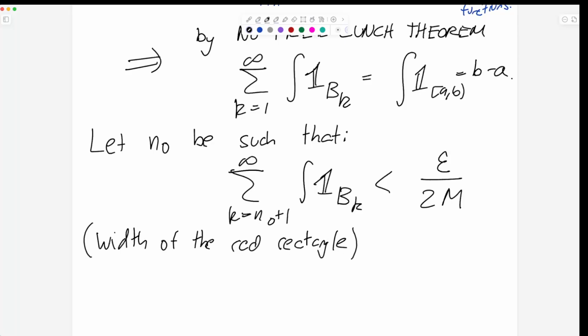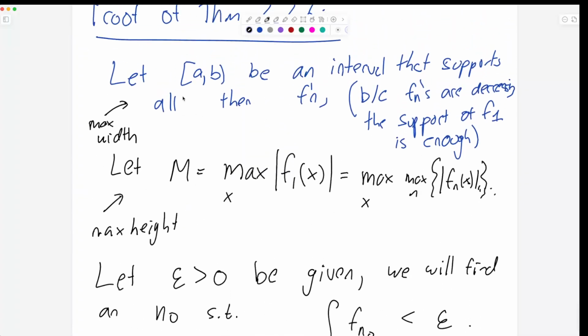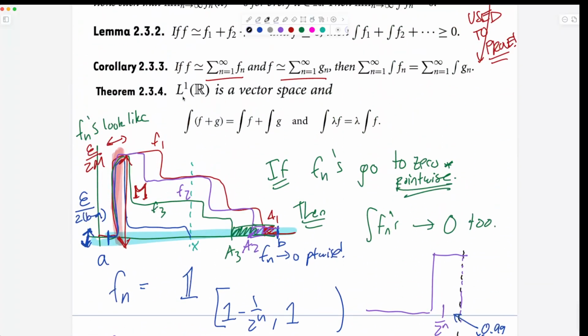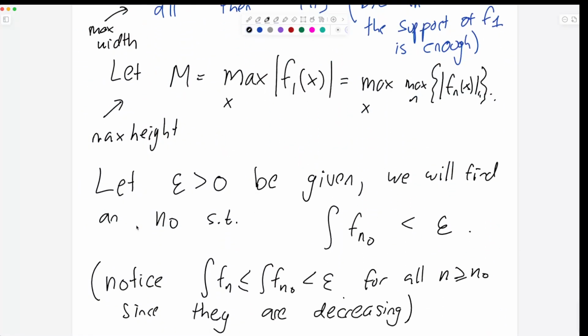Okay. And now everything is set up. We're going to bound the function, and you're going to see that the function f_n0 is going to be bounded in the right way by all the things we've set up. The function f_n0 really lives underneath both of these two rectangles, and so the area under f_n0 is going to be less than epsilon. The area in the red rectangle is going to be less than epsilon over 2. The area in the blue rectangle is also going to be less than epsilon over 2. Okay, I'm about to do that. Any questions or comments about the setup?